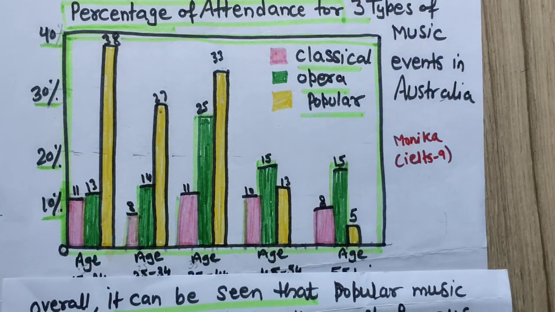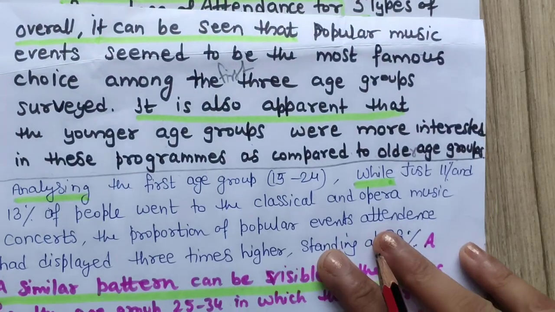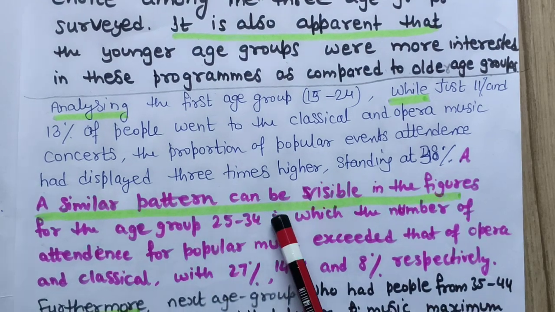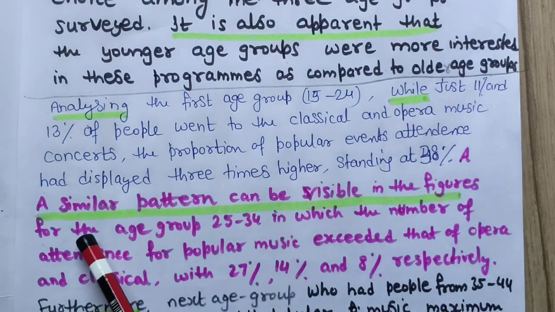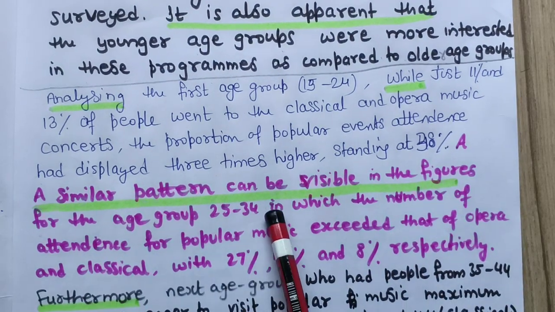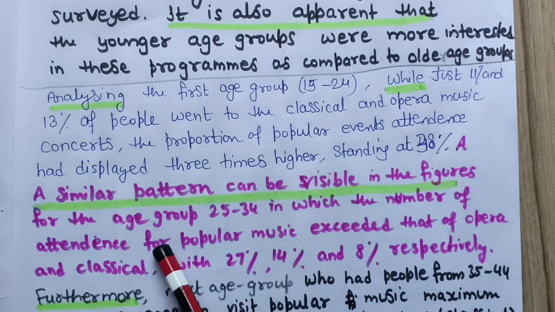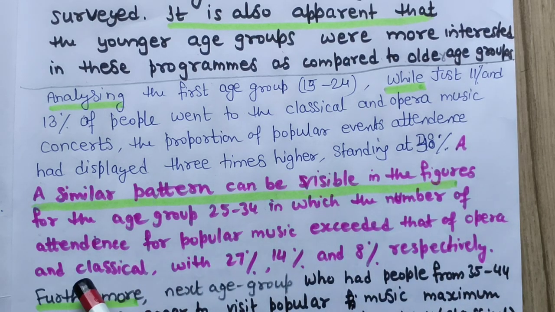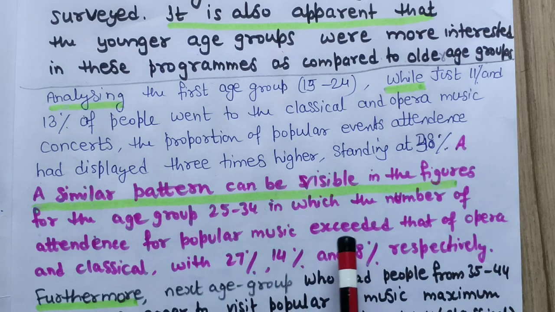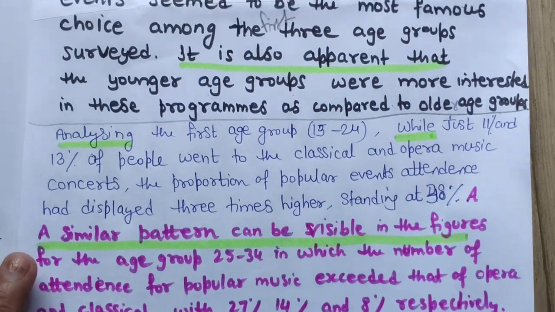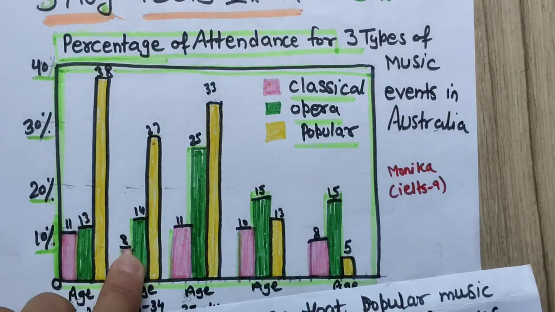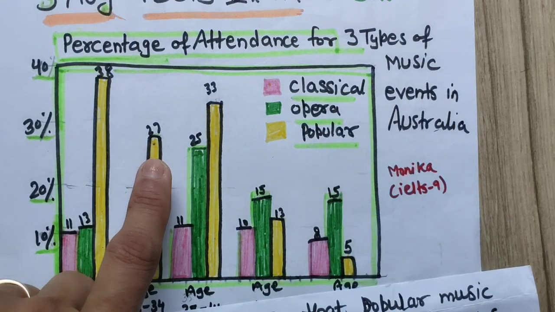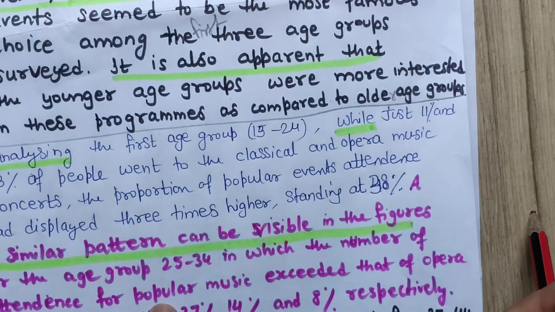Okay, now second line. A similar pattern can be visible in the figures for the age group 25 to 34, in which the number of attendance for popular music exceeded that of opera and classical with 27%, 14 and 8% respectively. See this 8%, 14%, 27, but in the sentence I have started with popular music.